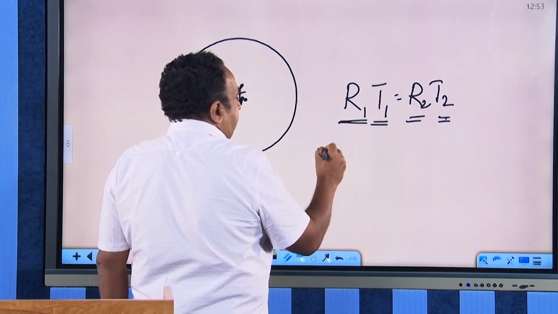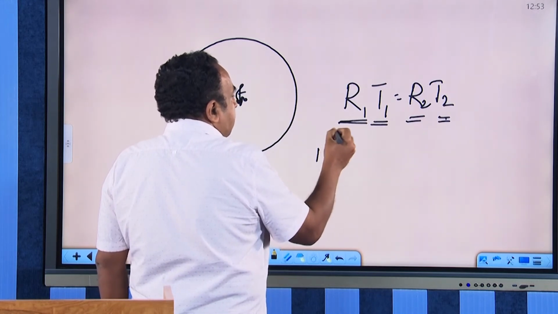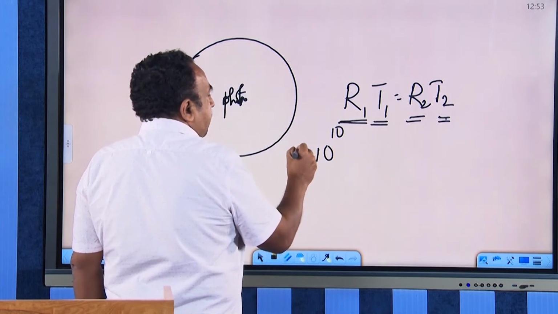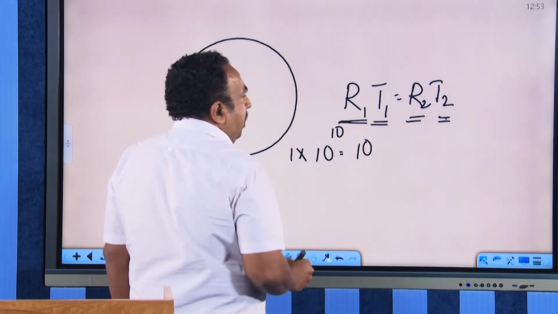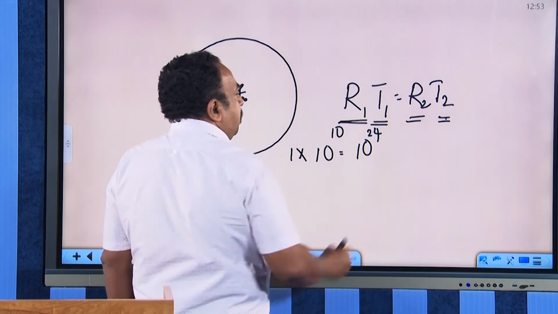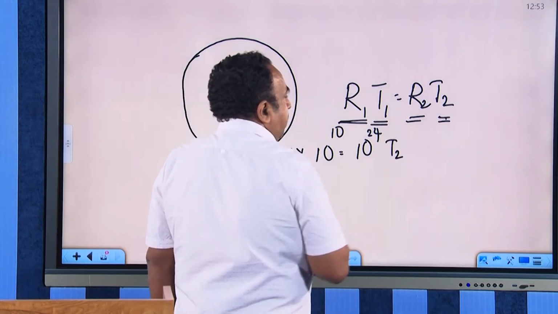Even the temperature of the sun is of the order of 10 raised to 7, so let us take it as 10 raised to 10 Kelvin. The present radius, some approximate radius, I say 10 raised to 24, something like that.